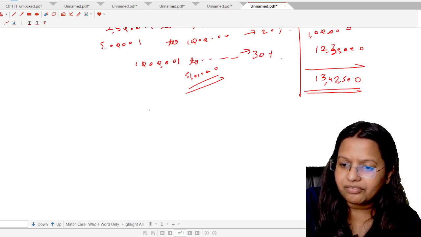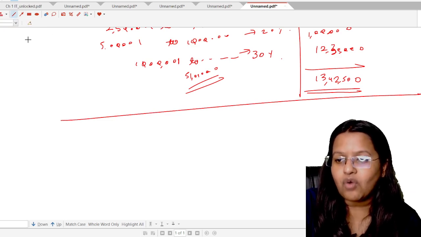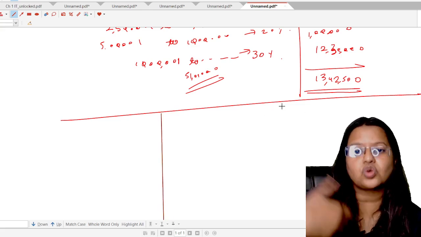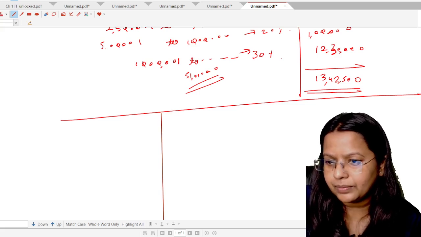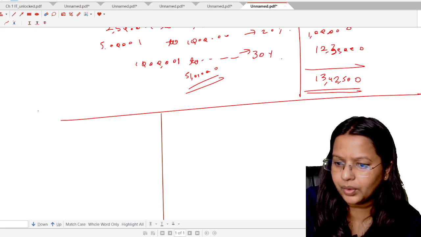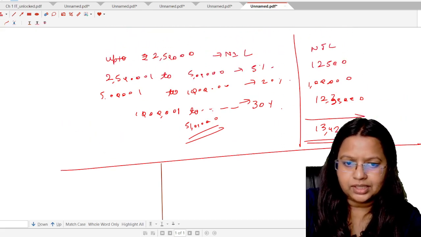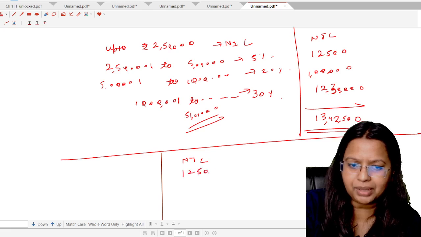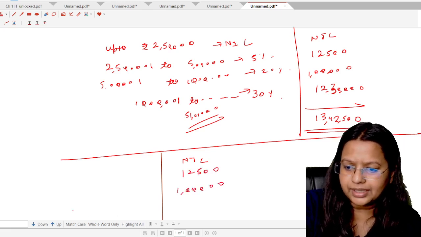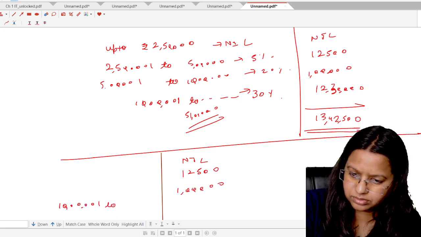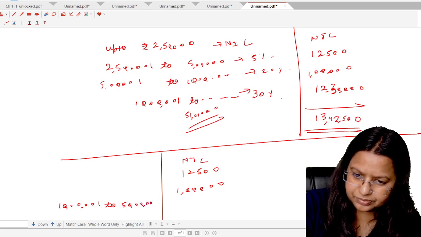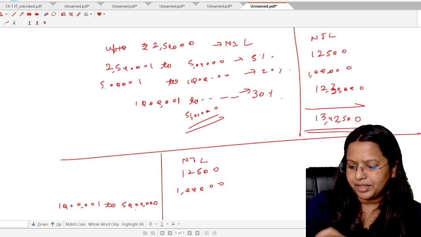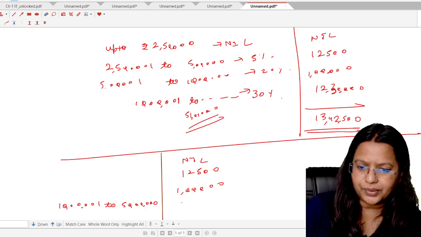Now we are finding out the tax liability for just rupees 50 lakhs. If the total income is 50 lakhs, what shall be the tax liability? Let's find out. It will be the same: nil up to 2,50,000, then the 12,500 part, then the 1 lakh. But 10 lakh 1 to 50 lakh. Now don't take the 51 lakh, take just the 50 lakh. It means on 40 lakh multiplied by 30%, the tax liability shall be 12 lakh.